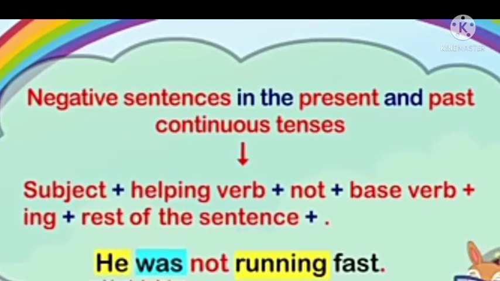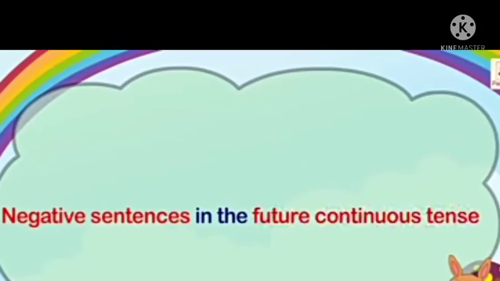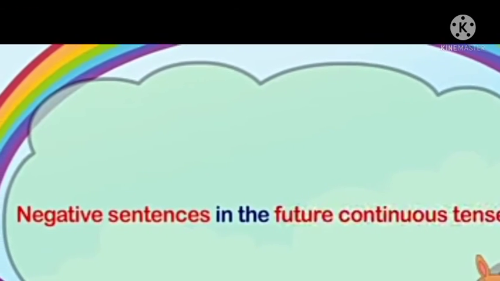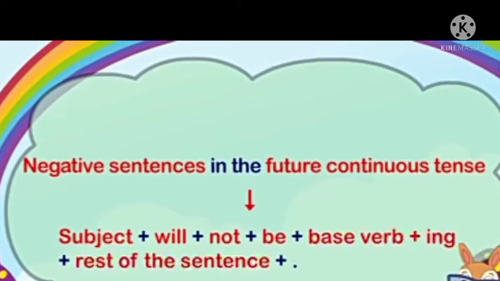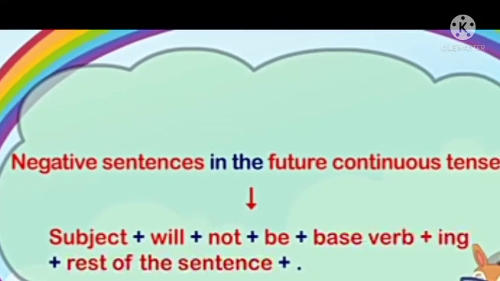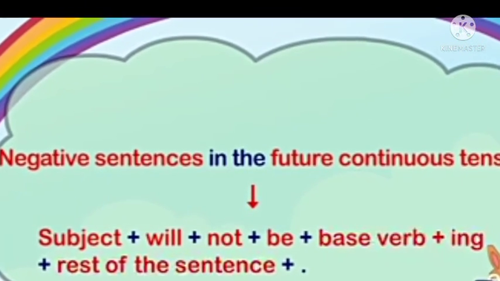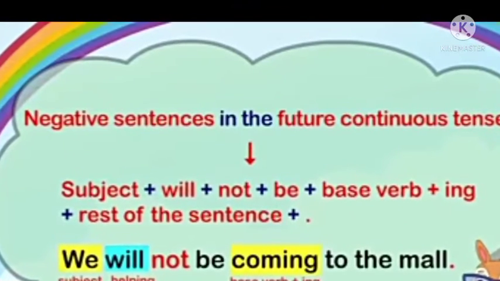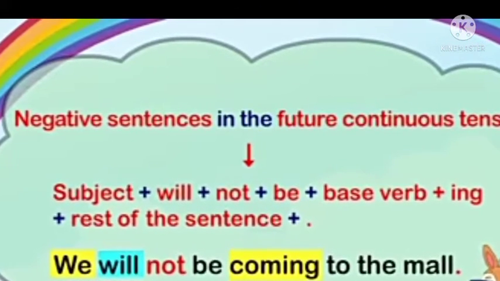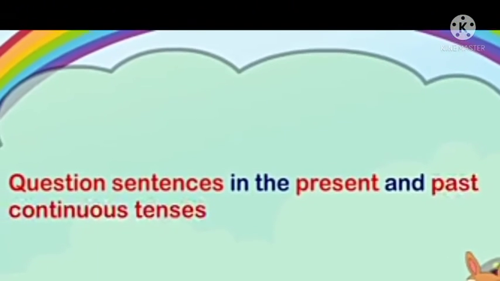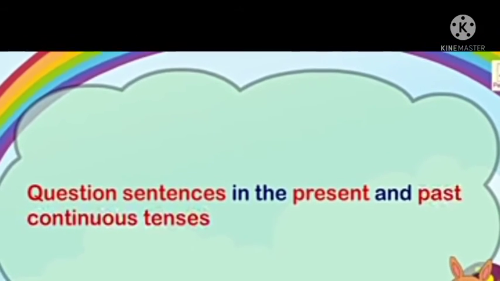So here it forms negative sentences in the future continuous: subject plus will plus not plus be plus base verb plus ing. See, we will not be coming to the mall. So here it is a negative sentence.